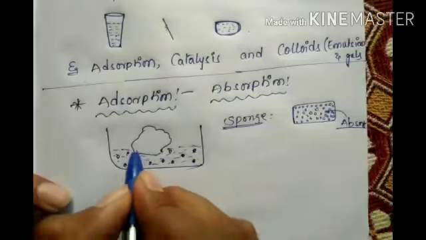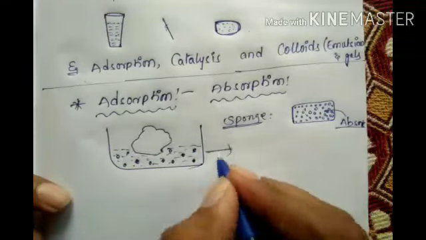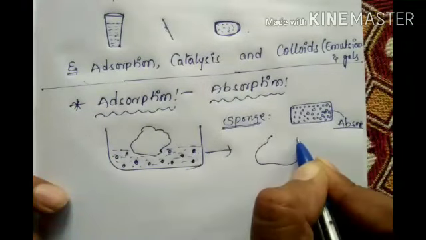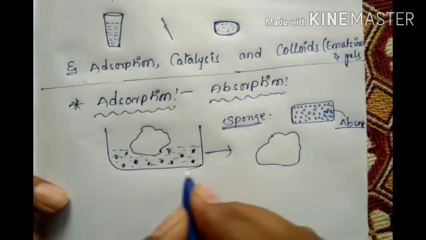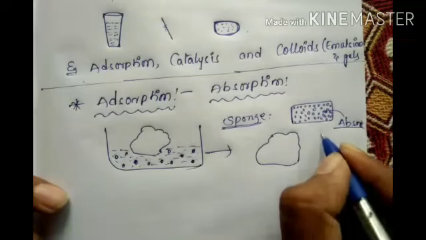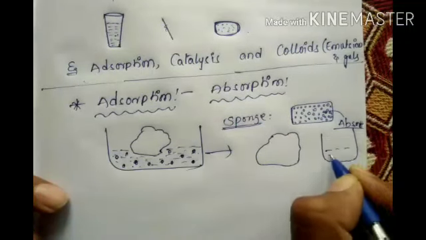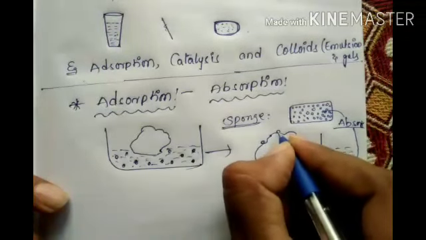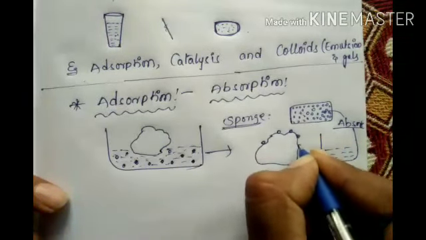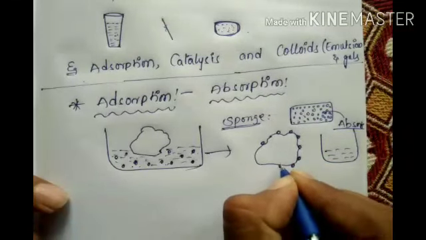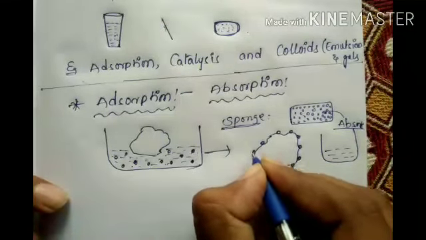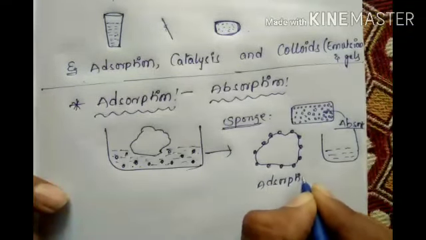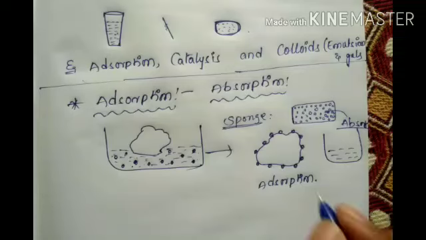So the charcoal will adsorb the pigments. After removing this charcoal, I am keeping it outside. Now there is only crystal clear water here. The red color pigments are all attached to the charcoal. This is called adsorption.